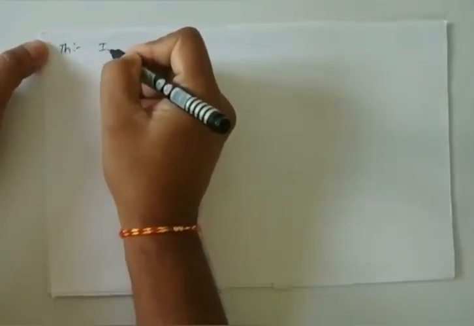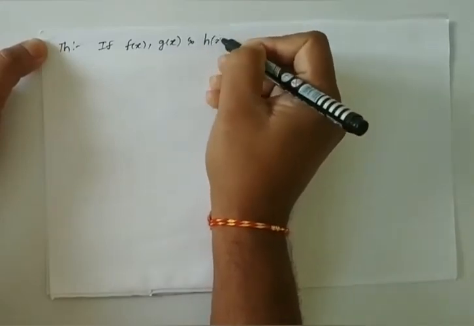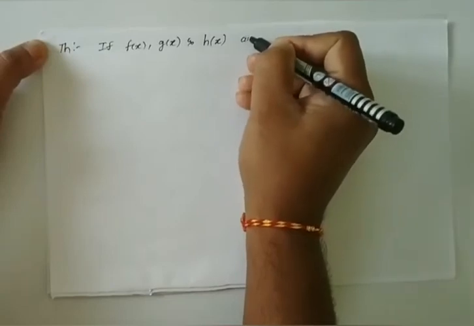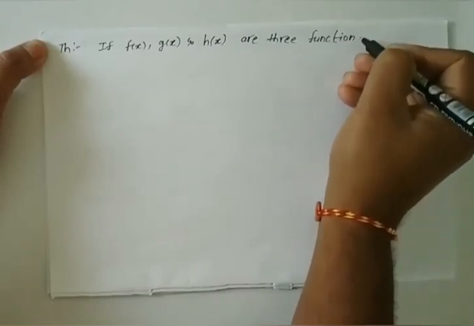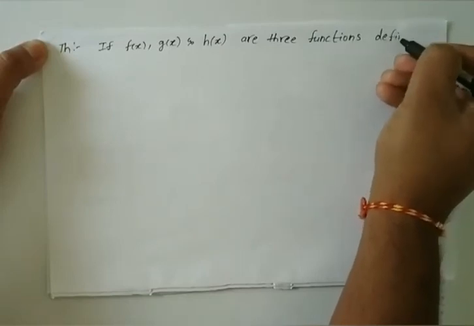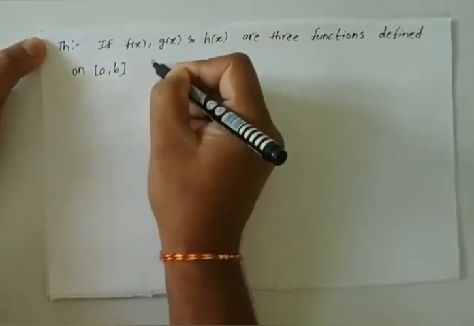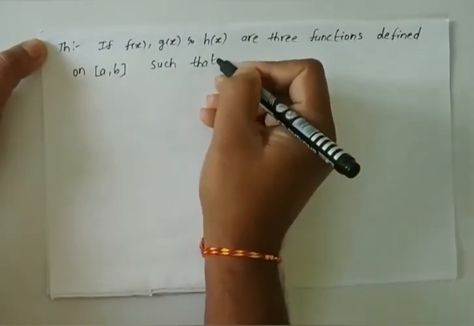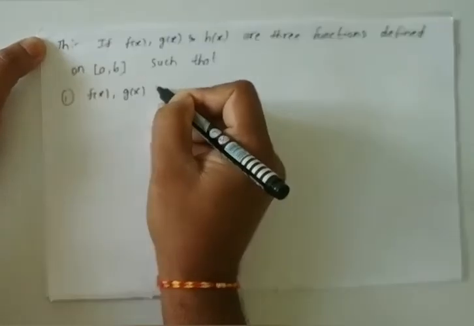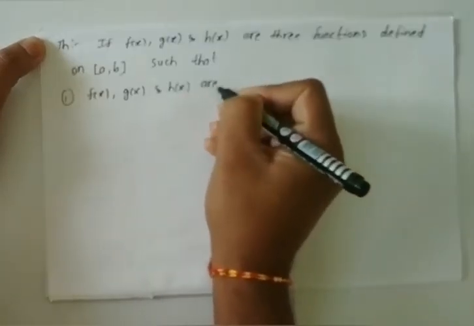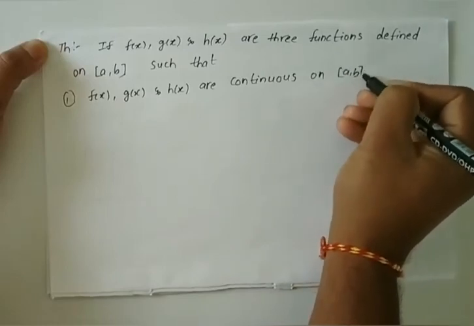Theorem: if f of x, g of x and h of x are three functions defined on closed interval a comma b such that, first one, f of x, g of x and h of x are continuous on closed interval a comma b.